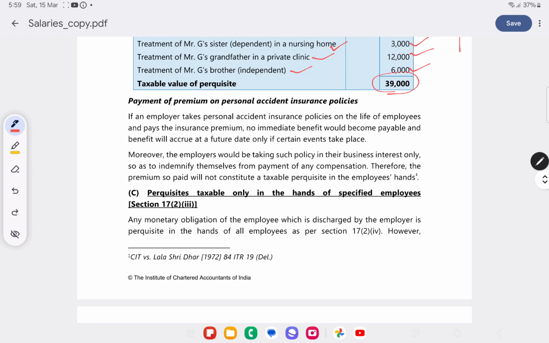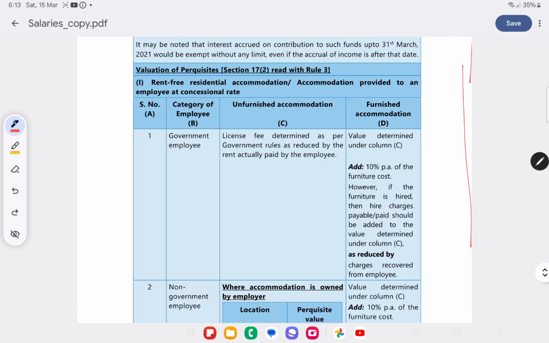Any payment of premium on personal accident insurance policies by the employer to the employee, where no benefit immediately occurs but will occur at a future date only if certain events take place, will not constitute a taxable perquisite in the employee's hands. In other words, it is exempt.